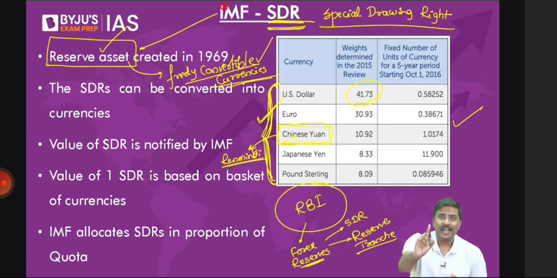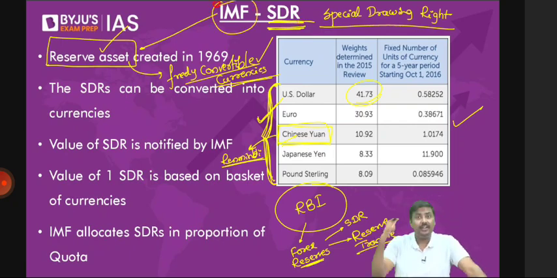In fact, when SDR was introduced, that is, when the reserve asset was introduced back in 1969, it was given equivalence to gold. The value of 1 unit of SDR was defined in terms of gold. But we have discontinued that. Today, the value of SDR is given in terms of these foreign currencies.